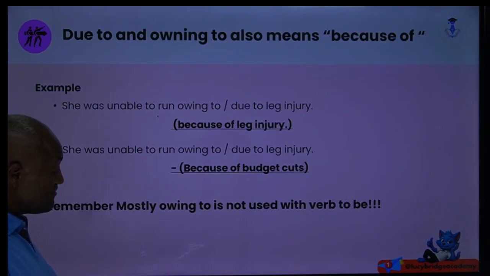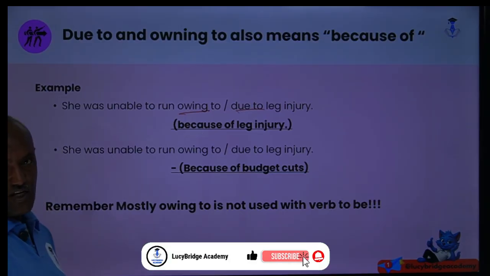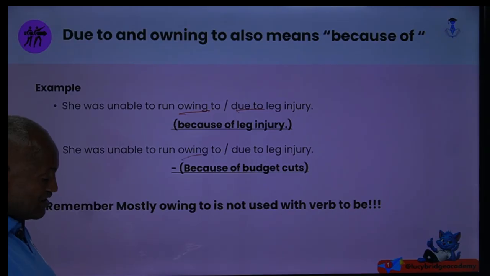Then, she was unable to run owing to or due to leg injury. Owing to and due to mean what? Because of leg injury. Remember this one. She was unable to run owing to or due to leg injury. Because of budget cuts, that means because of, she was unable to run. This is another sentence.